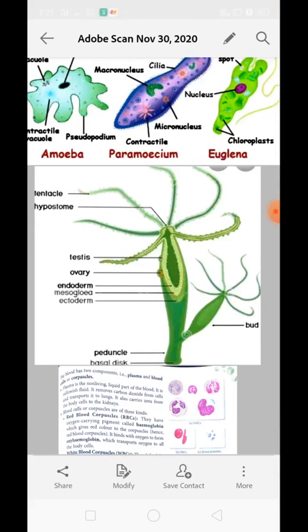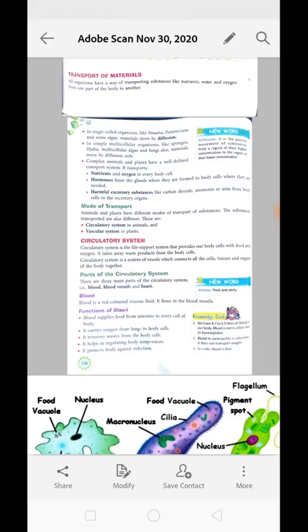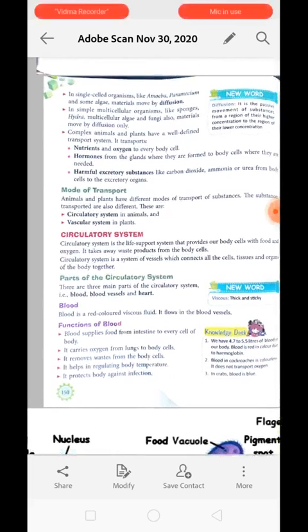Next is complex animal life, and plants have a well-defined transport system. It transports nutrient and oxygen for every body cell, hormone from the gland where they are formed to body cell where they are needed. Next is harmful excretory substances like carbon dioxide, ammonia, urea from the body cells to the excretory organ where they can be excreted out. These all things are needed to be transported in animal, and to transport this we need transport system. Clear?